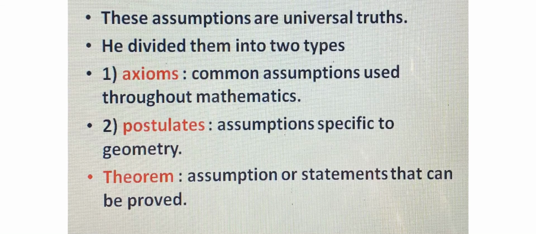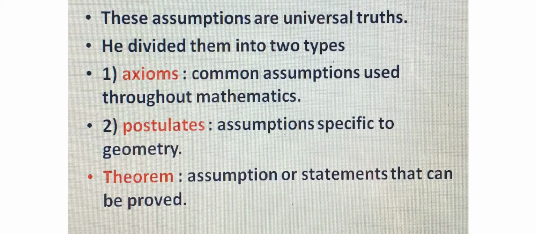Starting with his definitions, Euclid assumed certain properties. These properties or assumptions are universal truths and they need not be proved. So he divided these universal truths into two types: axioms and postulates. Axioms are the universal truths or assumptions which are used throughout mathematics.